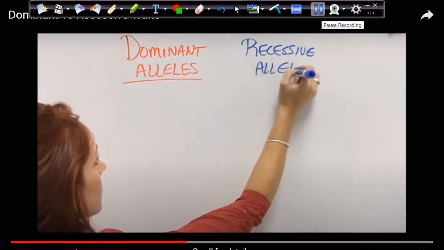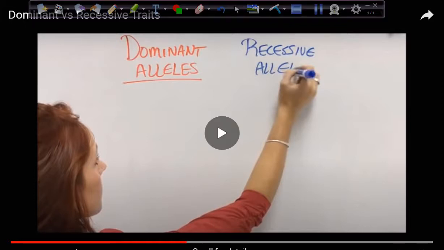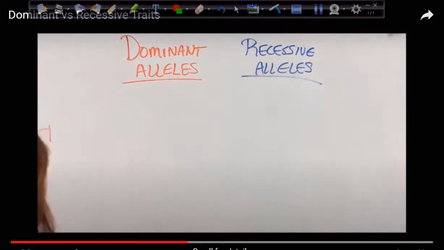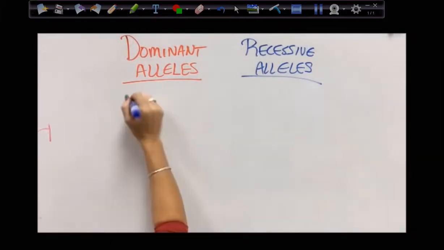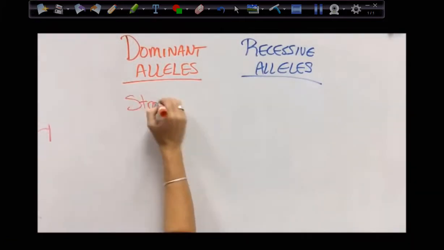Okay, now she's talking about the dominant genes, we can say, or recessive genes. So, right now we're going to talk about what these are. It'll make a lot more sense when we get to examples.